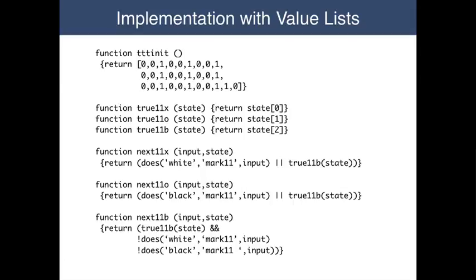If white does mark 1, 1, and there's a blank in cell 1, 1, then there will be an X in cell 1, 1 after the action is done. Symmetrically, there will be an O if black does mark 1, 1. And if the cell is empty and white and black do not do mark 1, 1, then a cell will remain blank in the next state, and so forth.